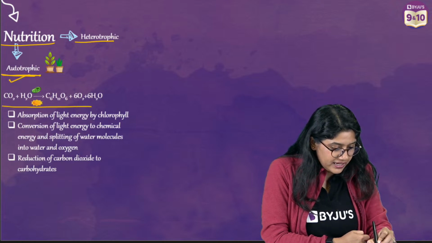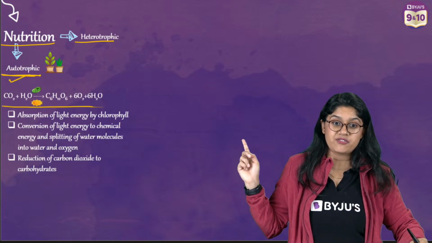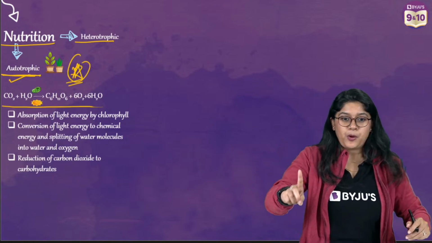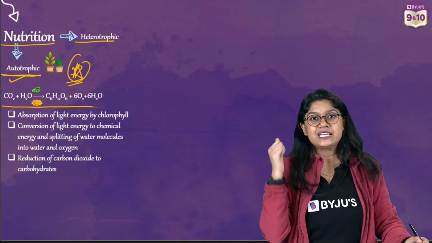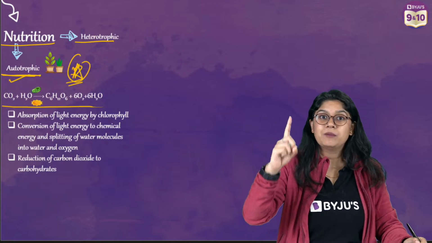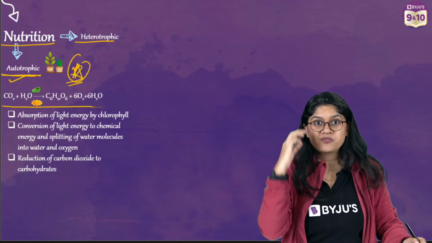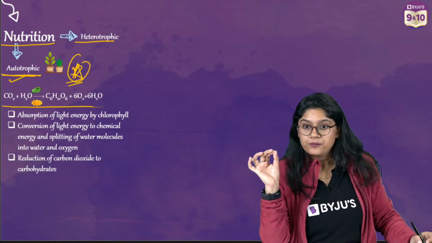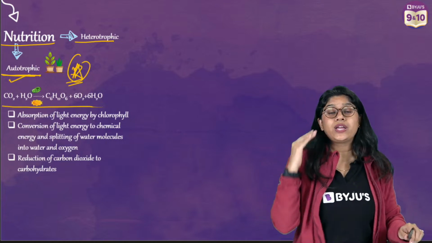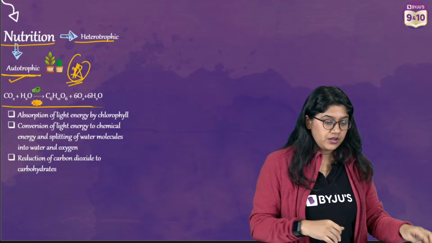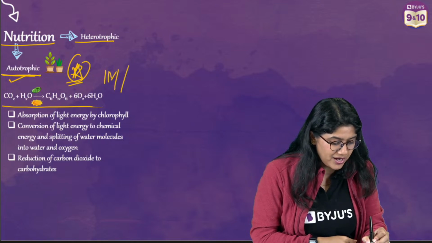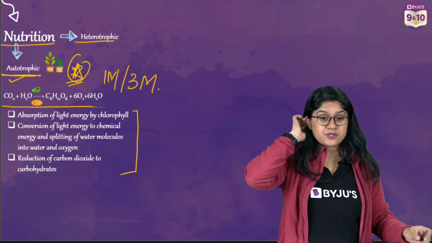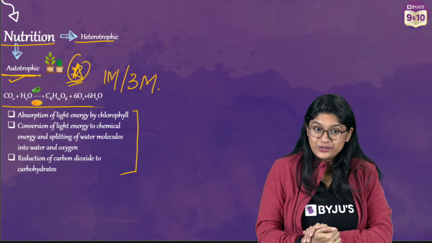So, we have the reaction for photosynthesis. Everyone, this is very, very important. I'm sure by now you are an expert and can tell, ma'am, this question is important. The equation of photosynthesis is very important for a 1 mark question and for a 3 marks question where you have to describe the whole process of photosynthesis. Now, what are the steps of photosynthesis? We are going in order with the marks. These are 3 important steps. You know this, right? Very good.